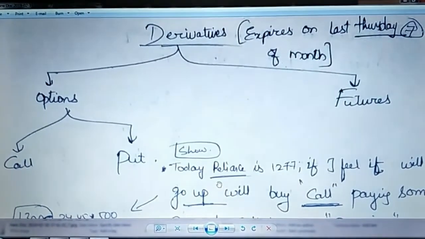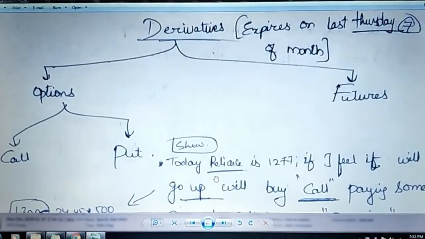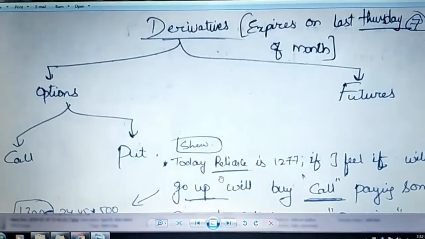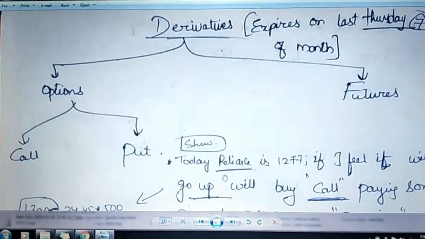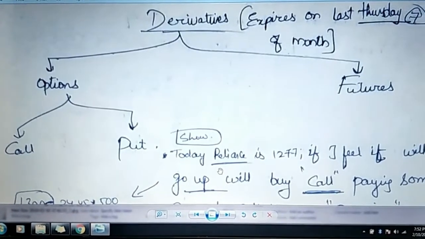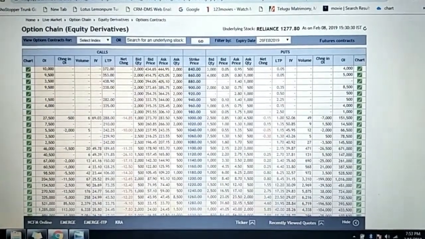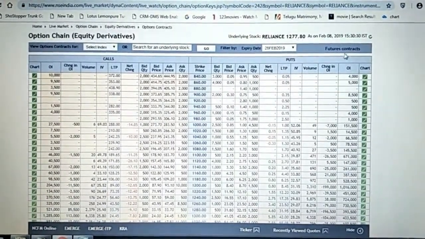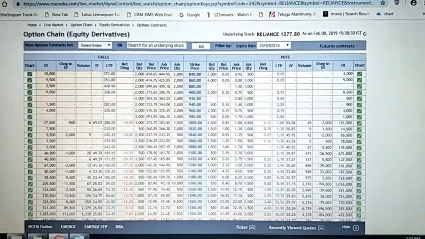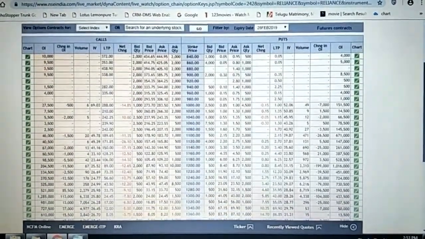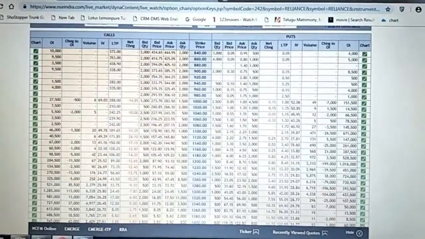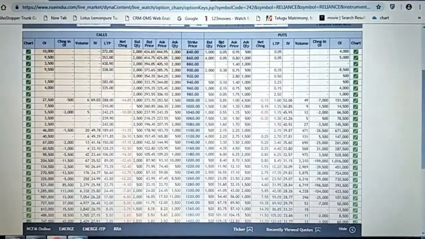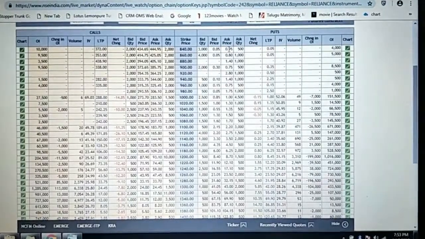The point in derivatives is that whatever you buy today will expire on the last Thursday of the month. Derivatives are of two types: options and futures. And in options there are two types: call and put. This is a derivative structure for Reliance. Today it's 1277. There is a future contract, which you click to see. Now we are focusing on equity derivatives, and that too on options. These are the various strike prices, with bid and ask. Bidders are the buyers, ask is the sellers.